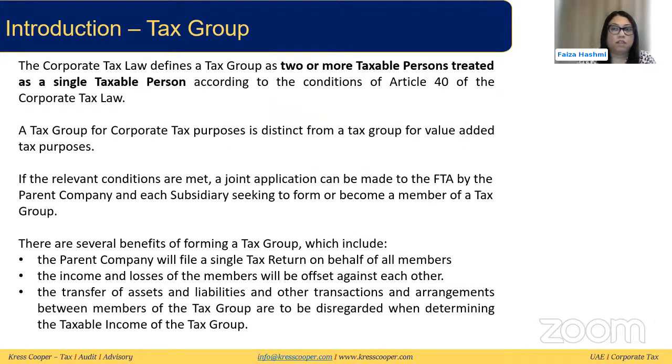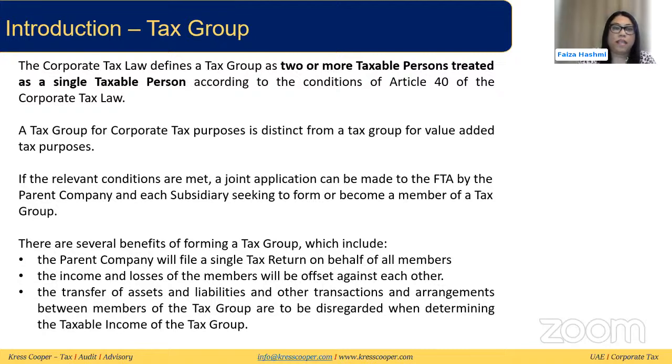So let me start with a recap of the previous chapter about the tax group. Now, what is a tax group? When two or more taxable persons meet the conditions under the corporate tax law, which we will be discussing in the later slides, they are treated as a single taxable person. And then all the laws apply to that one tax group instead of the individual entities.